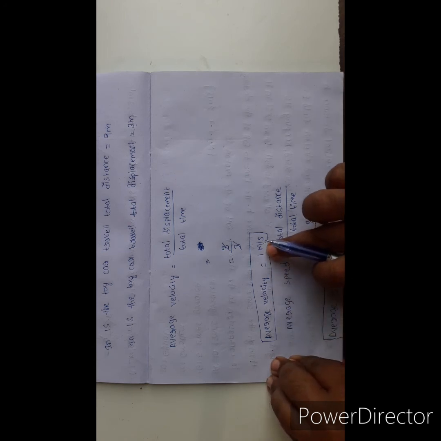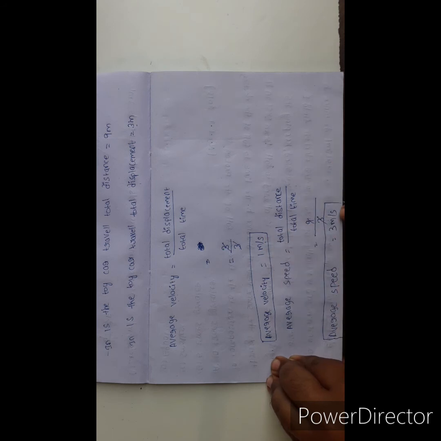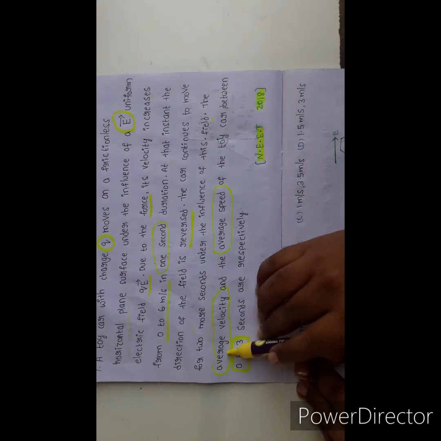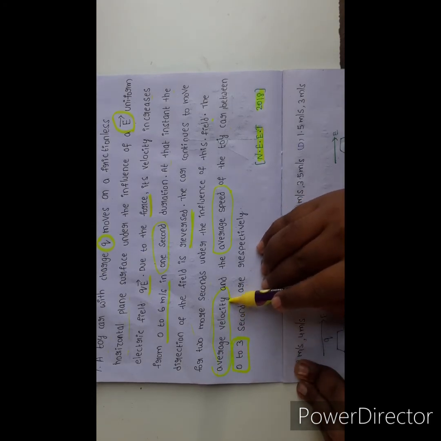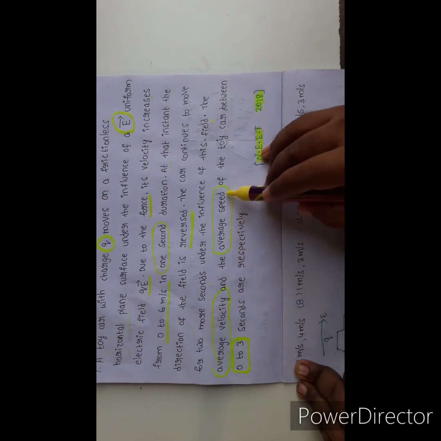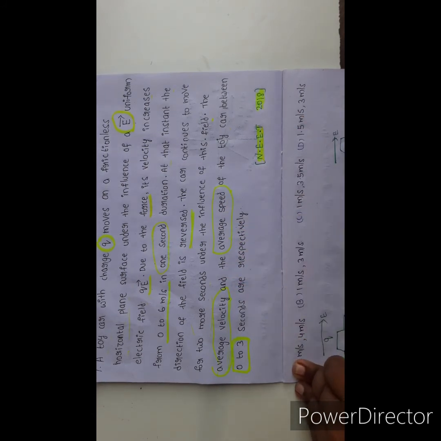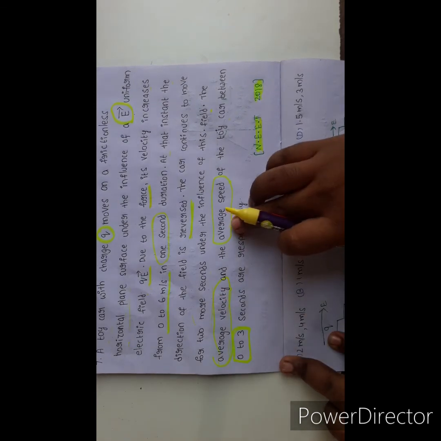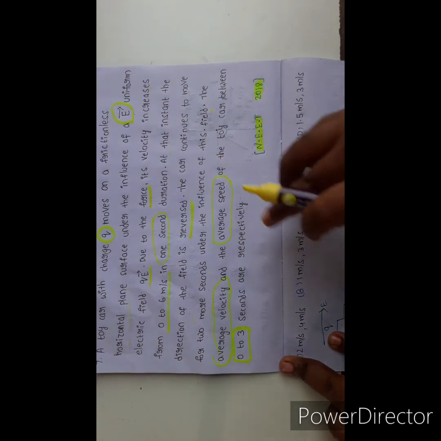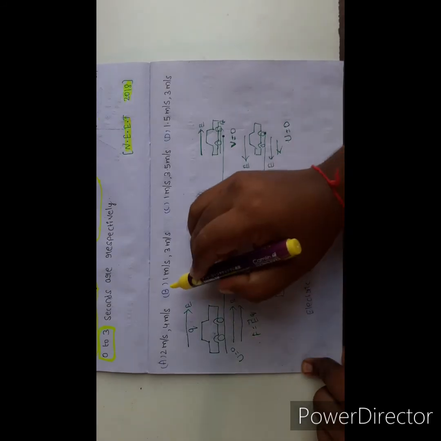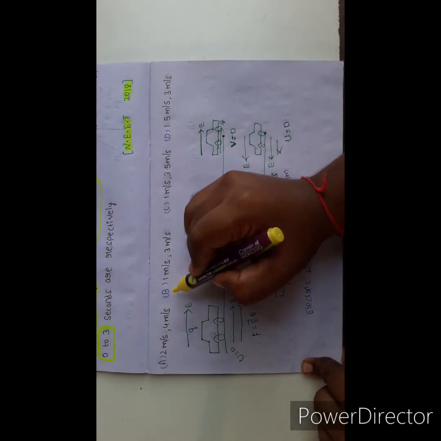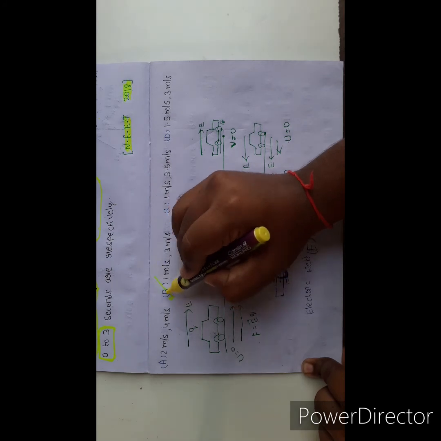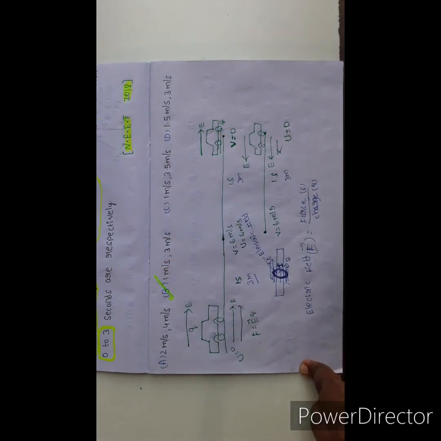Average velocity is 1 meter per second. Average speed is 3 meter per second. See the options here: first the average velocity value, then the average speed value. Average velocity is 1 meter per second, average speed is 3 meter per second. 1 meter per second, comma, 3 meter per second. Option B is the correct answer.